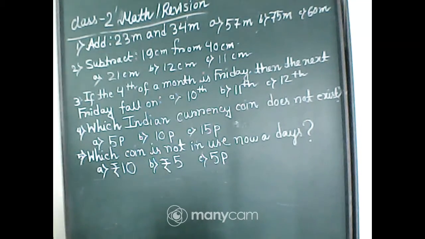First question, add 23 meter and 34 meter. 23 meter and 34 meter equal to how much? If you add these 2 meters,